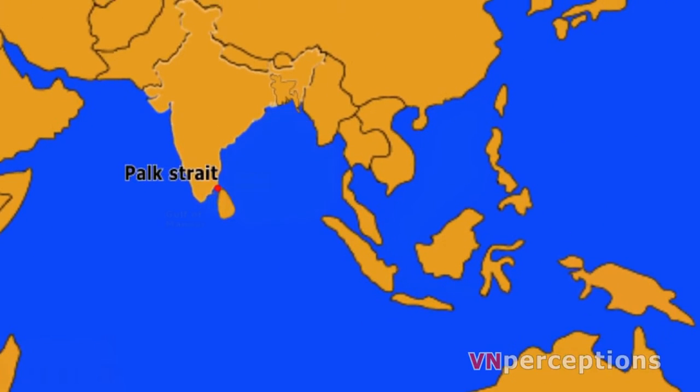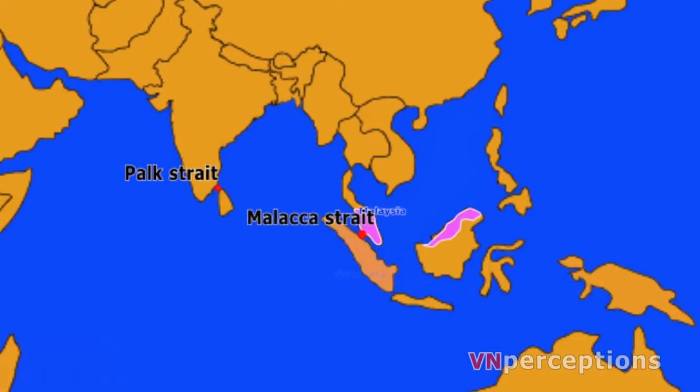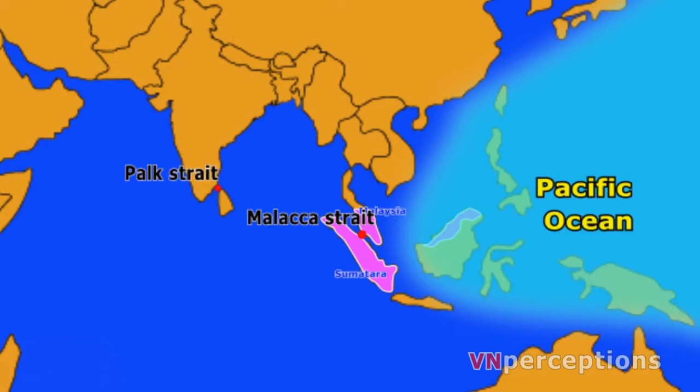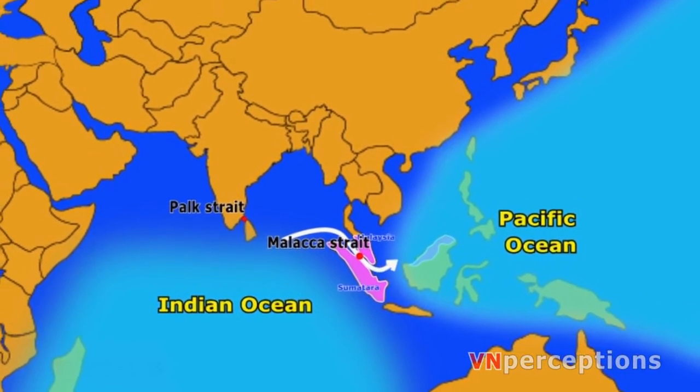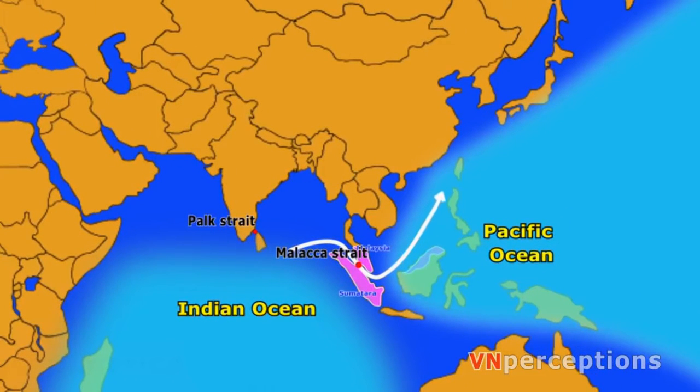Next one, the Malacca Strait. It separates peninsular Malaysia from Sumatra Island of Indonesia. This strait connects Pacific Ocean at its southeast end to Indian Ocean at its northwest end. It provides shorter route for ships traveling from Indian Ocean, that is Andaman Sea, to South China Sea and saves thousands of kilometers, and this is the reason why it is the busiest waterway.